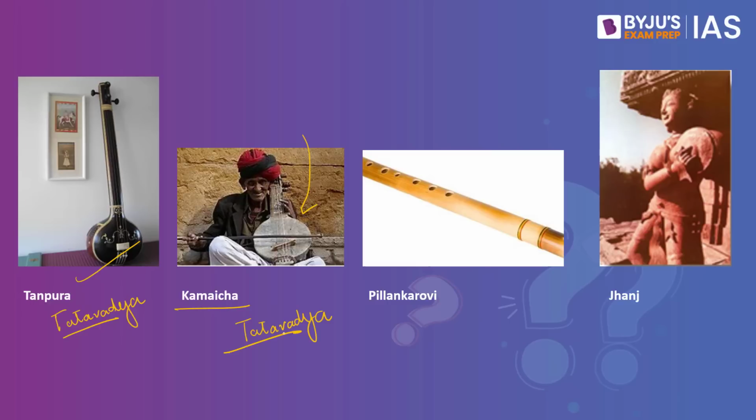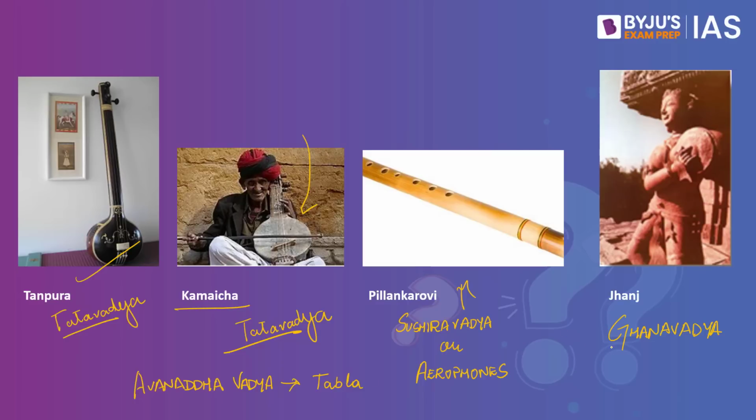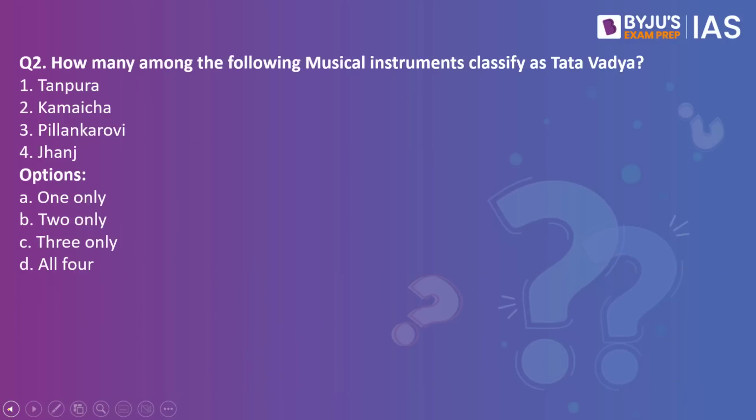Now coming to instruments such as flutes or pilankarovi. These are called Sushira Vadya or aerophones. The other classification is Avannadha Vadya or membranophones, which are percussion instruments like the tabla. And the final classification is Ghanavadya or idiophones, which are instruments that do not require any tuning. For example, the jhanj, which can be seen in this image. So coming back to our question, Tanpura and Kamaicha are the only two instruments which can be classified as Tatavadya. Therefore, option B, 2 only, would be the right answer.